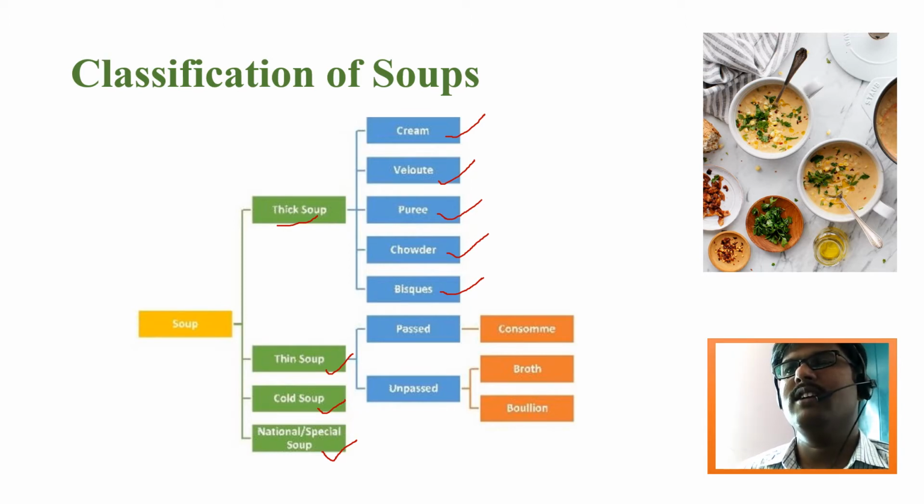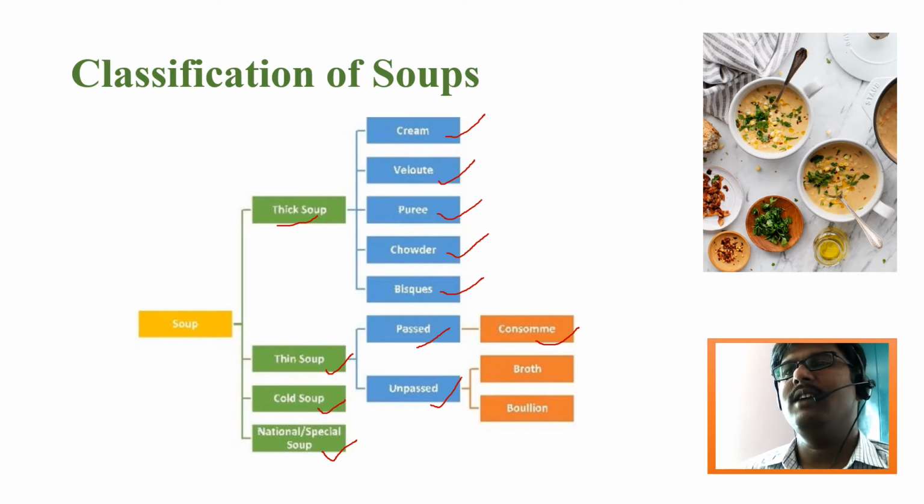If you take a thin soup, there are again two divisions, that is passed and unpassed. A passed soup means you can see through the soup. The soup looks very clear, crystal clear, like glass. An example of a passed soup is consommé. There are many varieties of consommé available in continental cuisine, like consommé julienne, consommé breton, consommé jardin. There are many more consommés available. You can go and check on the internet.